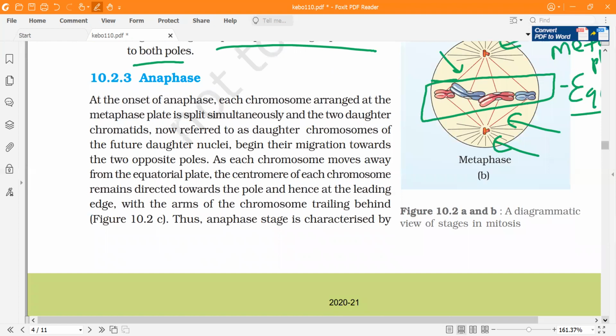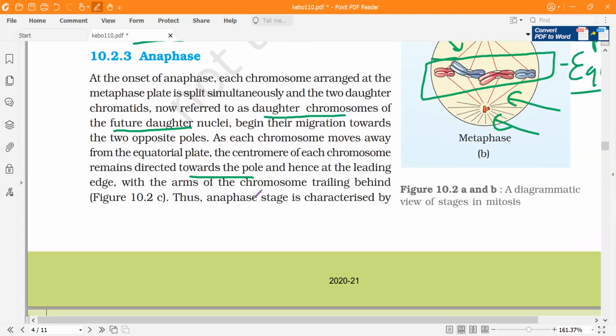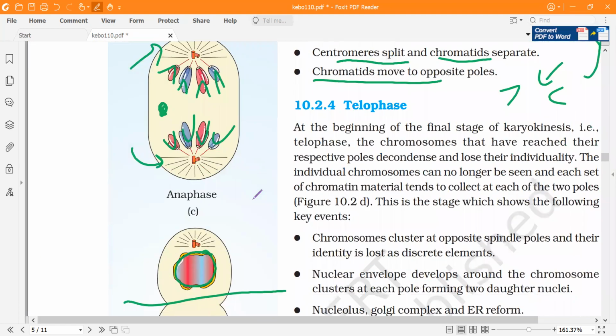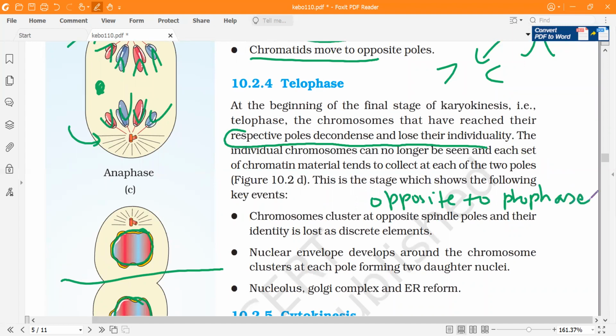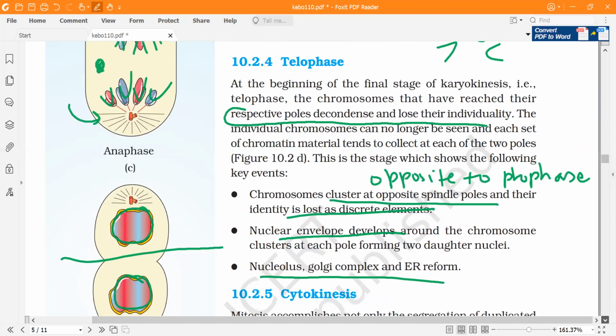Then these chromosomes will be the future nucleus, because these two cells will form from the split chromatids into their nuclei. So they will be directed towards the poles. In telophase, the chromosomes will lose their individuality, opposite of the prophase. Telophase is opposite of the prophase. Whatever events had occurred in the prophase, those events in the telophase will be opposite to that. The nuclear envelope will develop and all the organelles will reform. So karyokinesis will end with telophase.